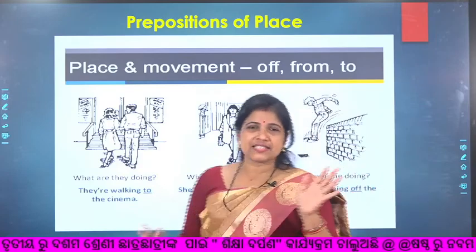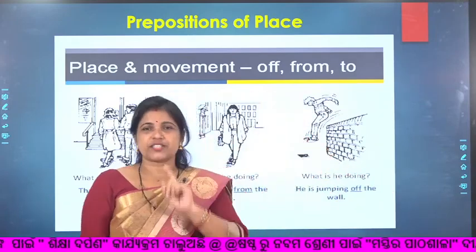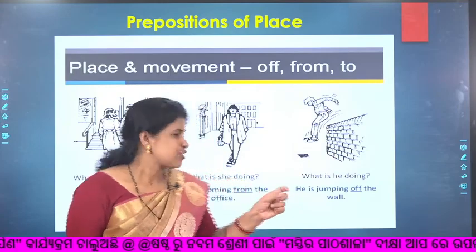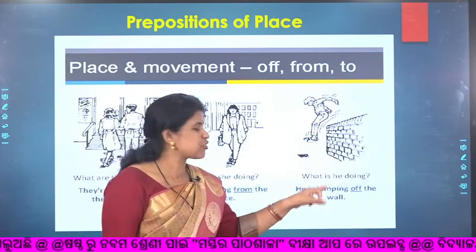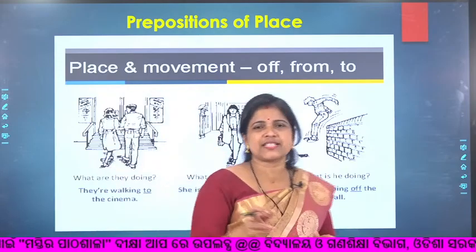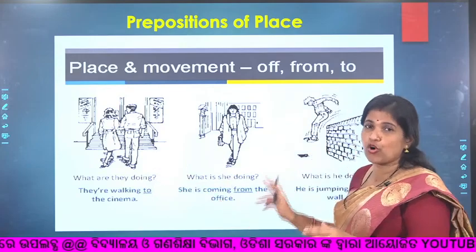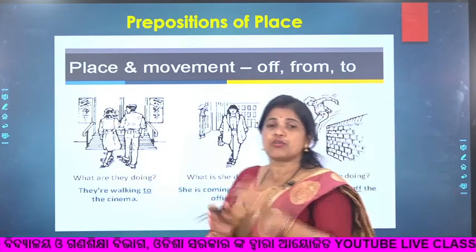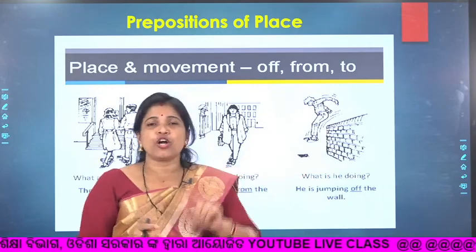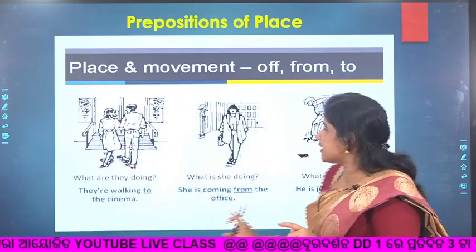And here you can see the example of off. What is this boy doing? You naughty boys, you always do this. He is jumping off the wall. So these are the uses of to, from and off. O-F-F, off. Here we are talking about O-F-F, off, not O-F. Off is different.